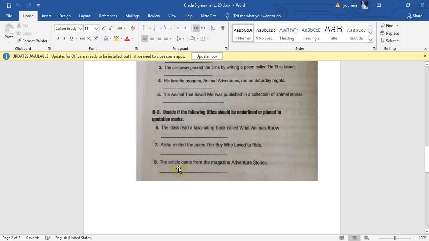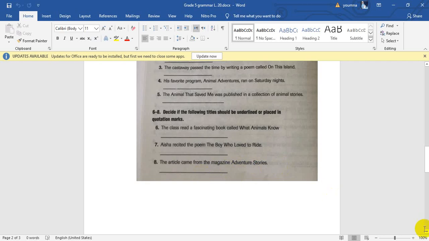Number 8, the article came from the magazine Adventure Stories. Magazine, is it a long or short work? Yeah, it's a long work. So Adventure Stories, do we put it between quotation marks or underline it? Yeah, it will be underlined because it's a long work. And then write it here.